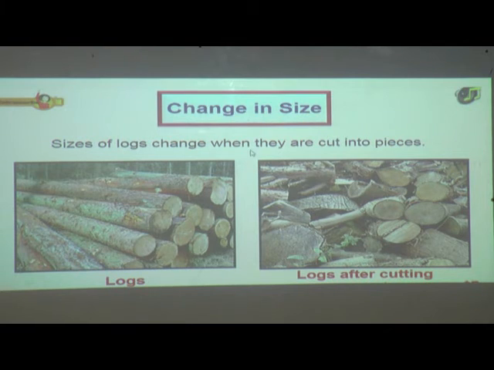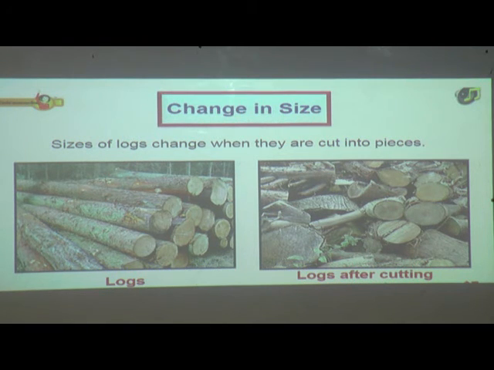Next we are going to see about change in size. Sizes of logs change when they are cut into pieces. Now you have seen these pieces of logs. These change when we cut them. When they are cut into pieces, we can change their size.